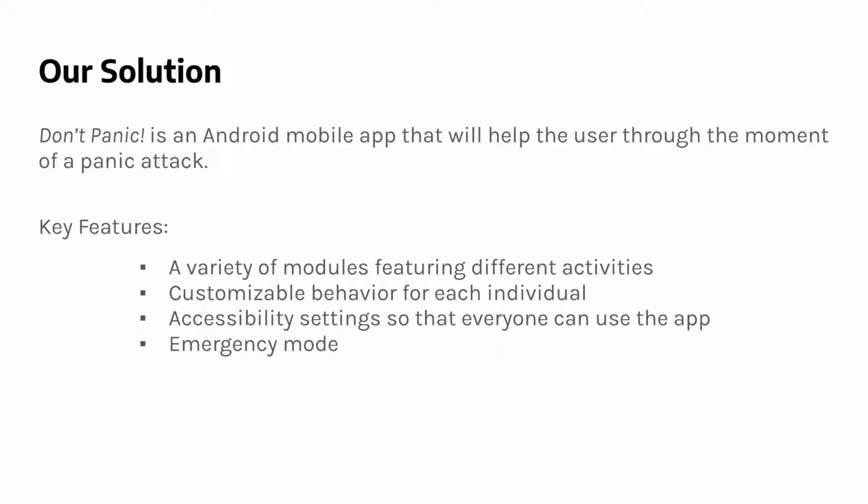There's also customizable behavior for what the user finds most calming or most helpful, as well as accessibility settings so that everyone can use the app, no matter if they can't see, or if they can't hear, or the like. And lastly, we have the emergency mode. With one click of a button, the app will lead you to your saved module sequence, so you can get through your panic attack using the modules you found most helpful.